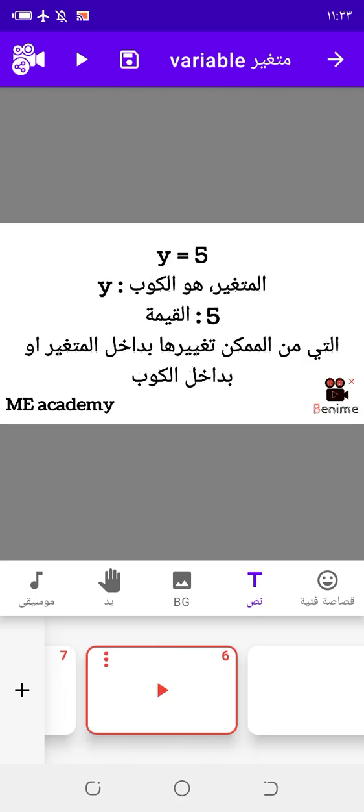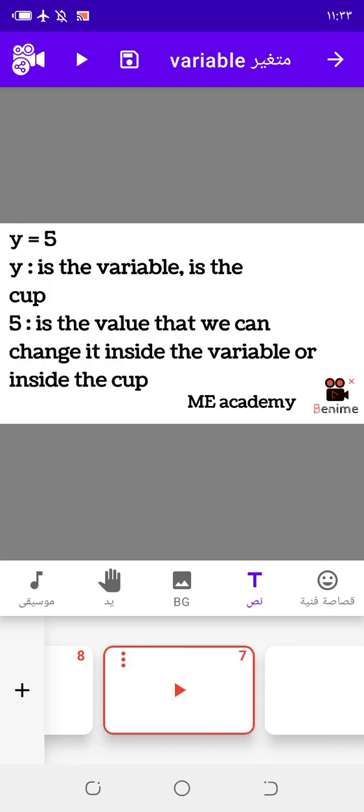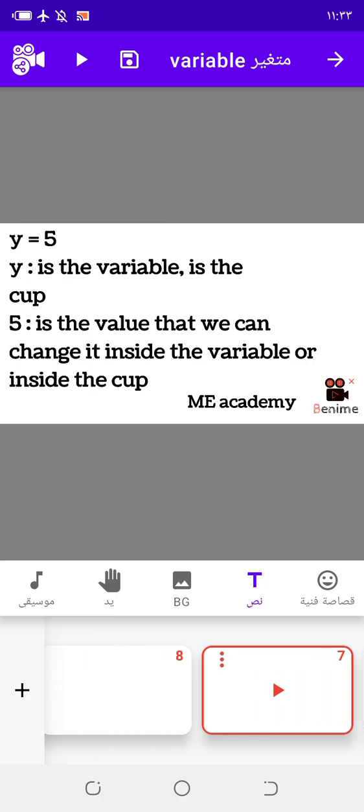For example, y equal 5. Y is the variable, is the cup. 5 is the value that we can change inside the variable or inside the cup, as we said, the water.